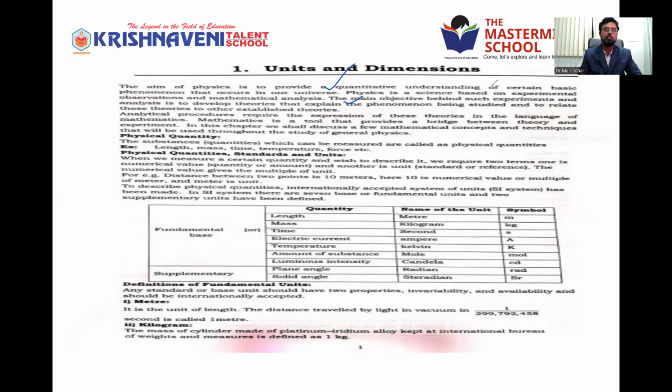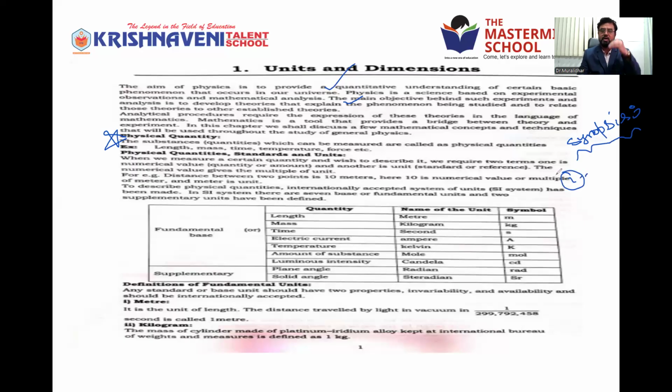So before going to know what a unit is, you should know what a physical quantity is, right? So just note this in the synopsis. These are important points. Every chapter you have to write. Number 1, first point. Everybody, open your notebook and write.